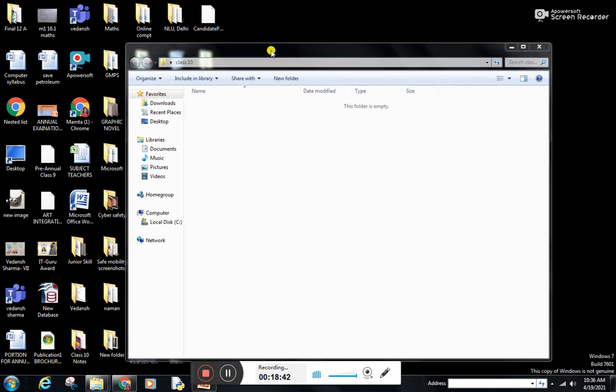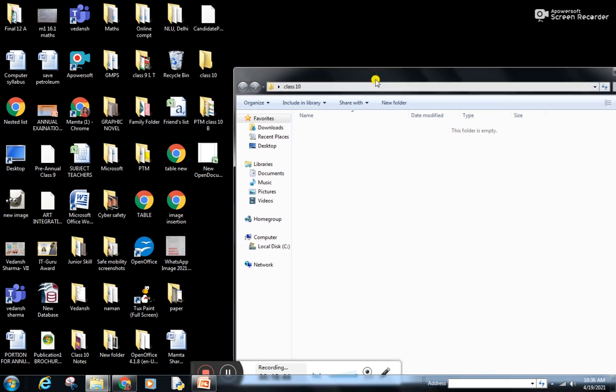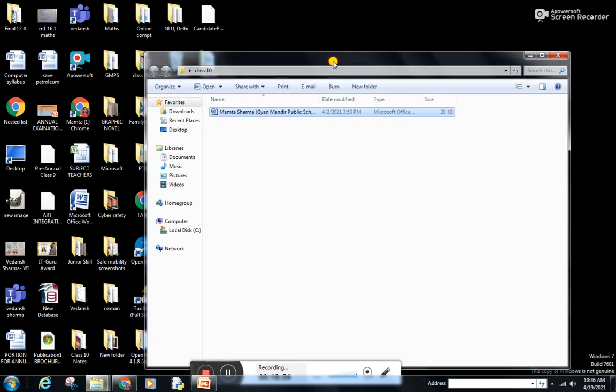The next method is using the shortcut keys. Suppose I want this file to be here: press Control C, then select here and press Control V. The file has been pasted. So these are the three ways in which you can copy and paste a file into a folder.